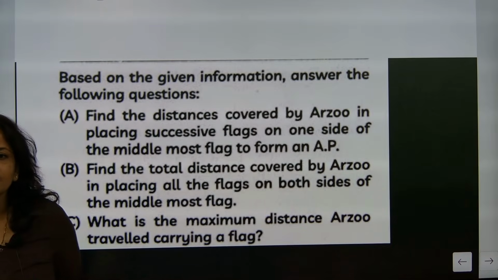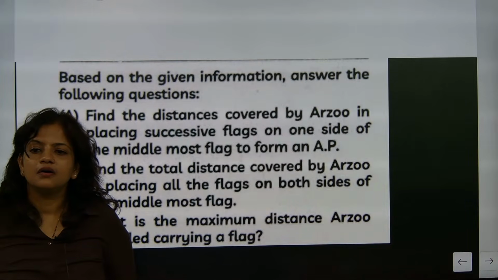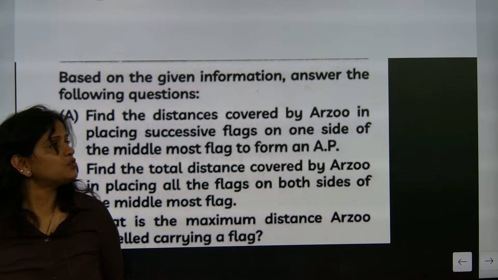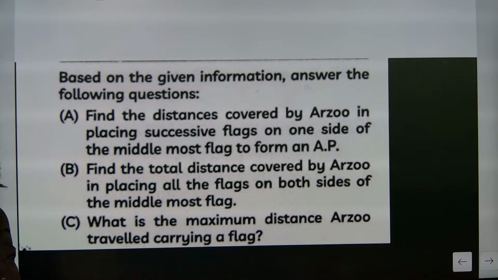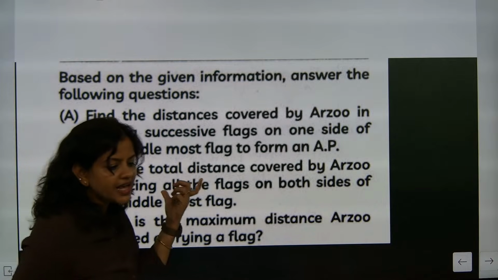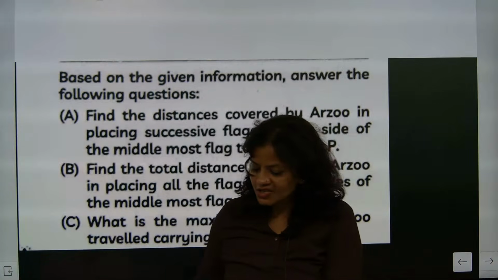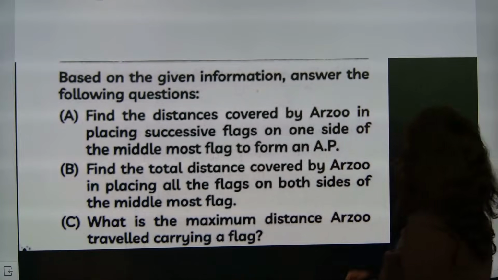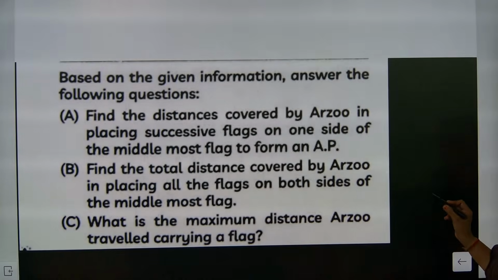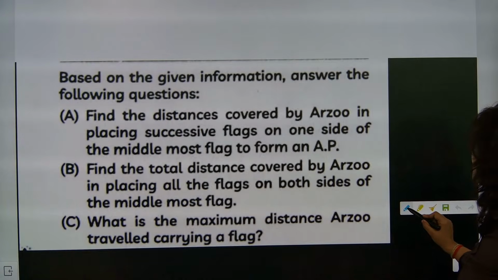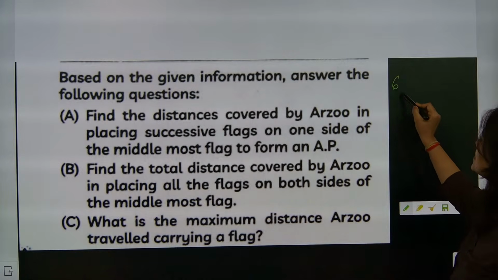28 times. No, only one side they are asking. Please, one side. Come on, beta, start solving. Only one side. See, first term will come what? Because she is starting in the middle point. So, first term will come as 6.